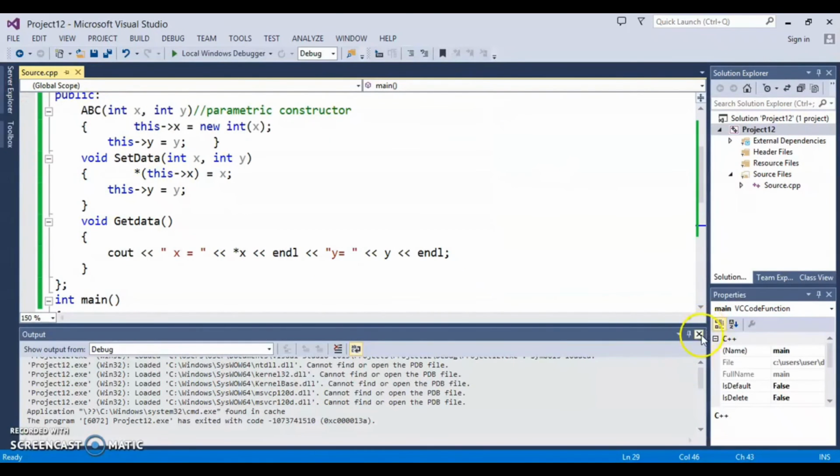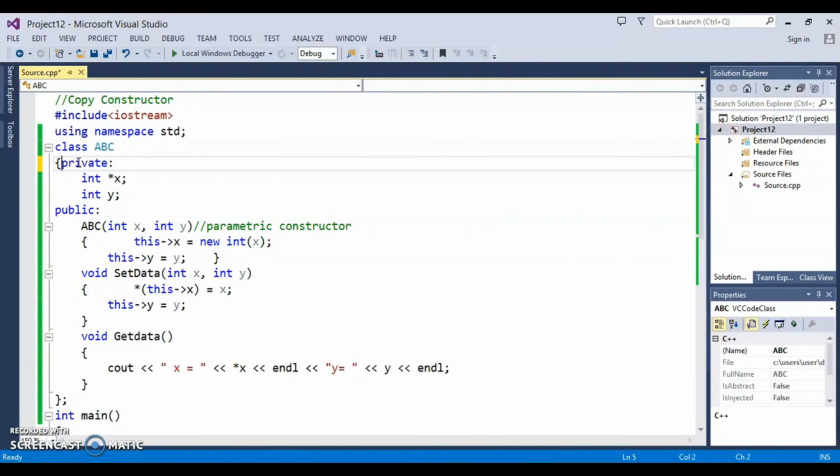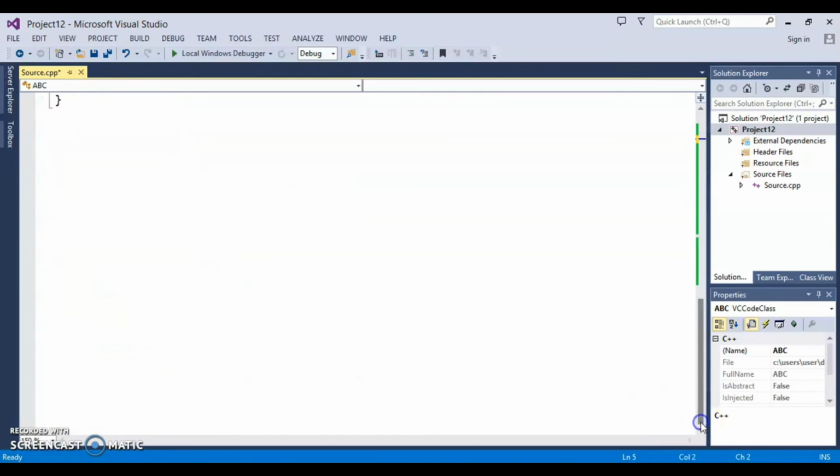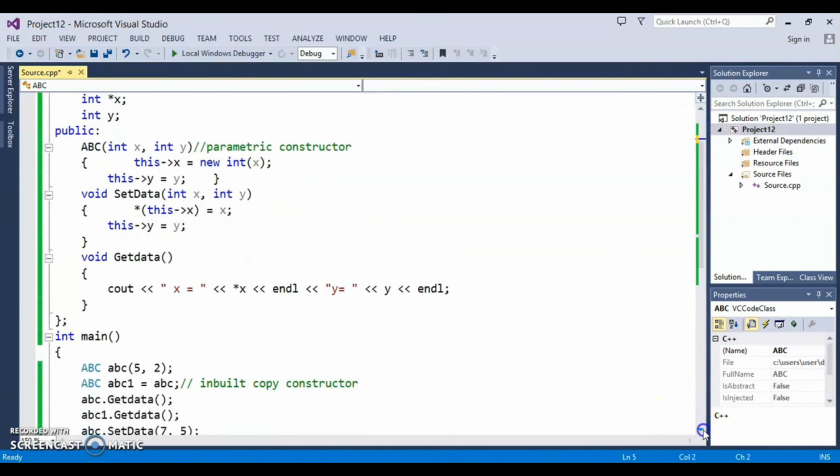So what happens? Because x is dynamic, for x we are doing dynamic memory allocation, so it means x is pointing to some pointer. We are not declaring a different variable. The pointer is pointing to the same variable, and every time through the inbuilt copy constructor, we are working on the same memory location. So no matter if you are changing ABC or whatever, it will affect both in case of dynamic memory allocation.